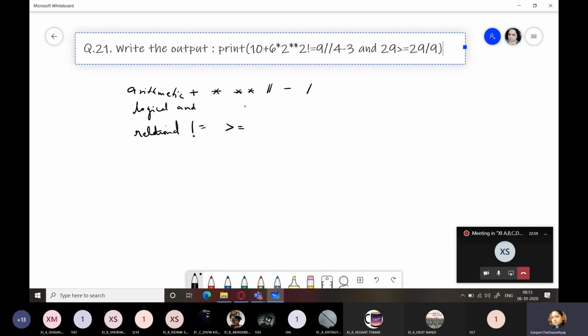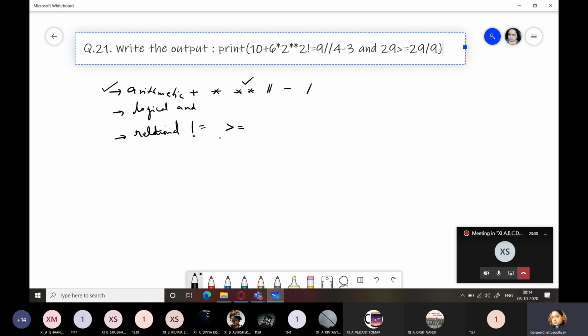Now, according to operator precedence, which operator should you execute first? I mean, out of these three, which category will you execute first? First, you will go for arithmetic operators. And within arithmetic operators also, you will be going for exponentiation, right?